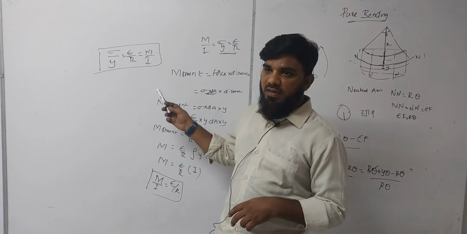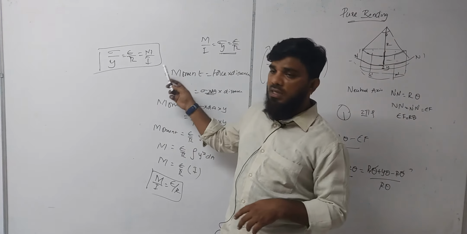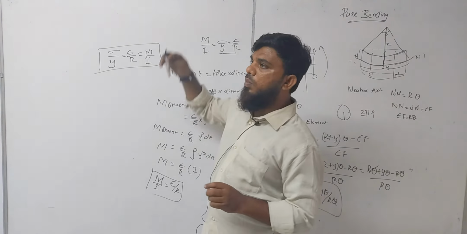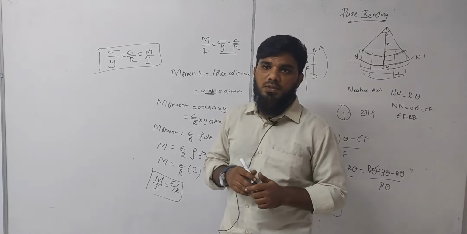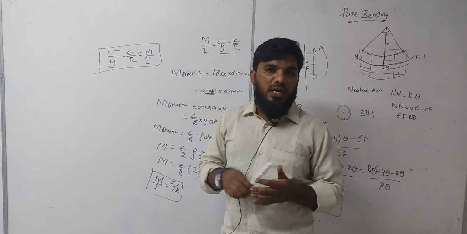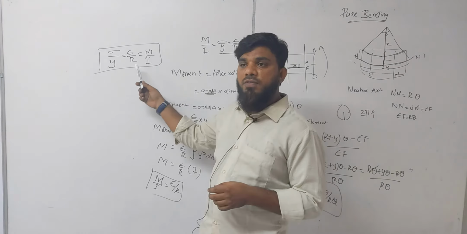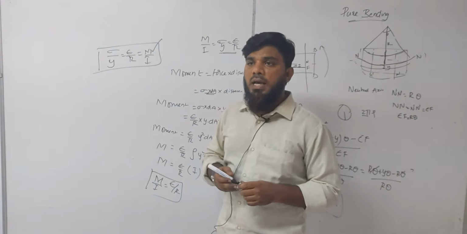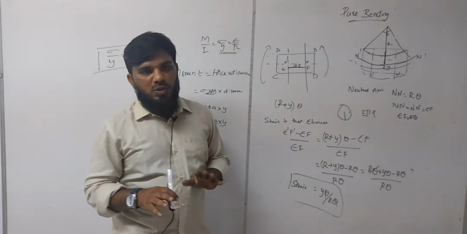Okay, so this is the derivation. Most of the time they will ask you this derivation. It has been asked three to four times in previous papers: derive the expression for moment of resistance. Moment of resistance is nothing but M. So how to do this, we will revise once again.